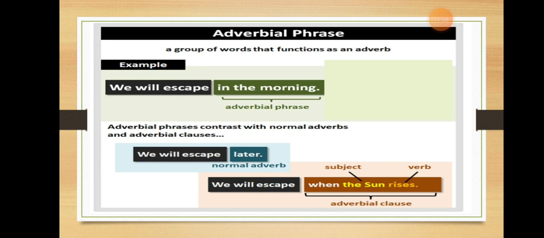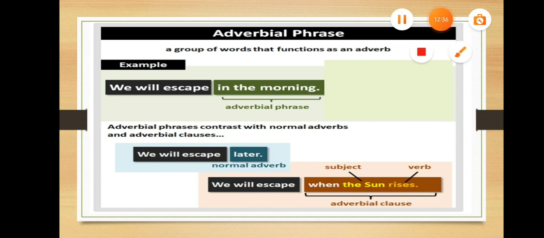Now, adverbial phrase. It is a group of words that function as an adverb. Adverbs are those words which give us more information about action, where the action happened, how the action happened, when the action happened. So an adverb phrase is a group of words that consist of an adverb and often other modifiers. They have the function of an adverb in a sentence. वो हमें as an adverb ही function करते हैं sentence में, and are used to modify verbs, adjectives and other adverbs.